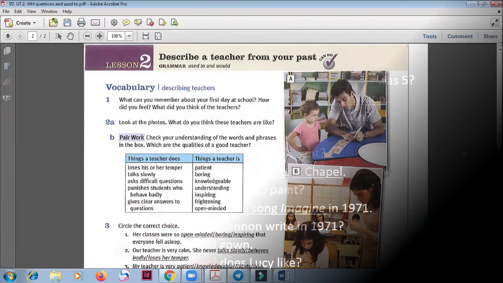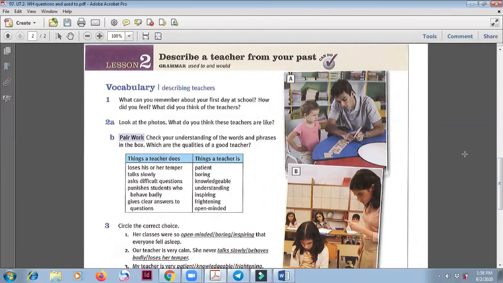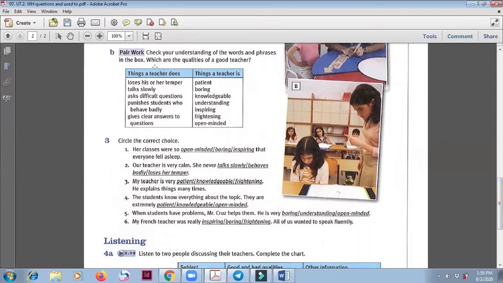Now let us move on to lesson 2. Describe a teacher from your past. The grammar here that we are going to discuss is used to and would. These express past actions, habit in the past. These are the things a teacher does, and these are what a teacher is.